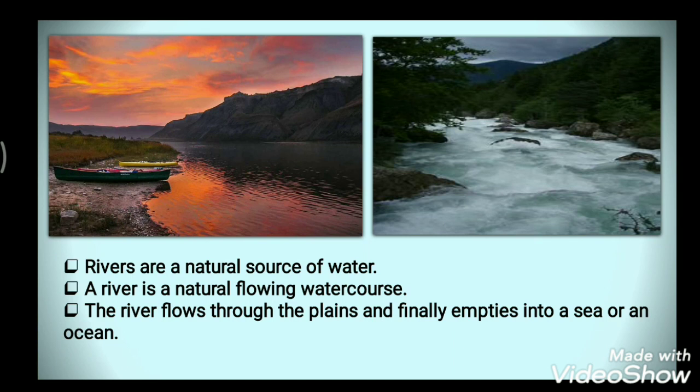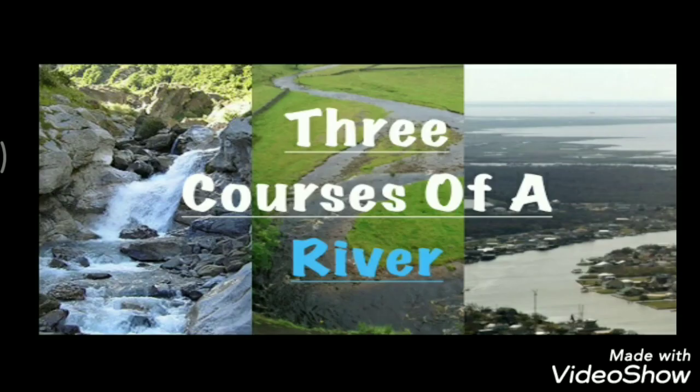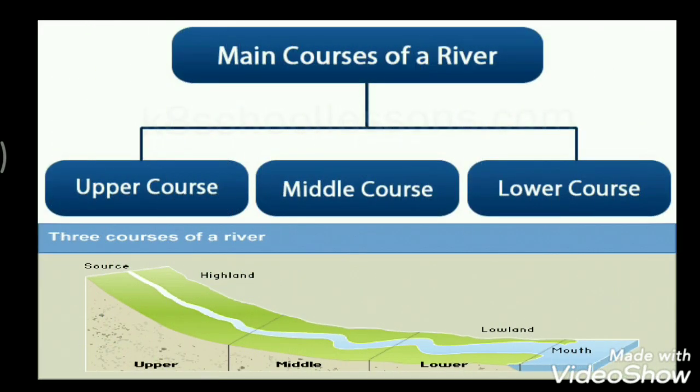Now the river thus formed flows through the plains and finally it empties itself into a sea or an ocean. Understood? Now, from the origin of the rivers till their mouth, these rivers pass through different stages. There are three courses of a river, or three stages of a river. The main courses of a river are divided into three types.